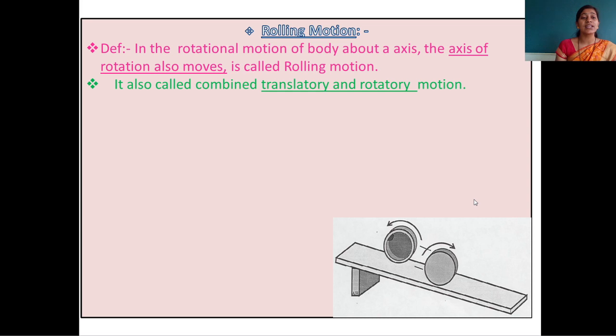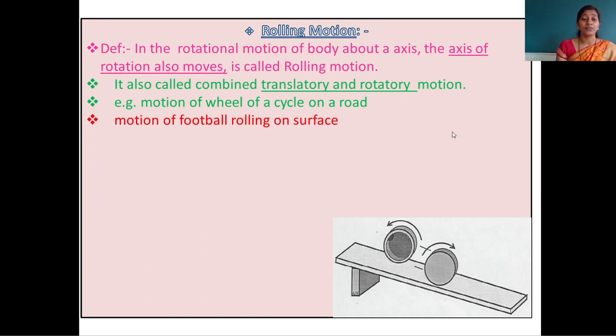So here we can say rolling motion is nothing but the combination of translatory and rotatory motion. In rolling motion two motions are present: translatory motion and rotatory motion. Examples are there: motion of a wheel of a cycle on the road. First of all, the wheel of the cycle is rotating about the axis, and the cycle is also moving on the road. So that means the wheel is in rolling motion. Another example is the motion of a football rolling on a surface.